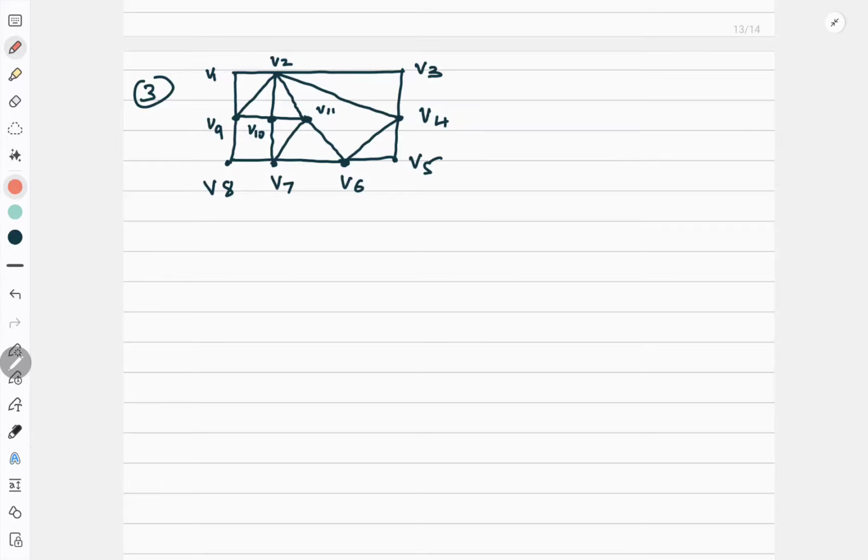So now I am giving you this as a homework. Find out the Euler circuit for this. Again, don't leave this question. It is a very important question. Now let's move to the next question.